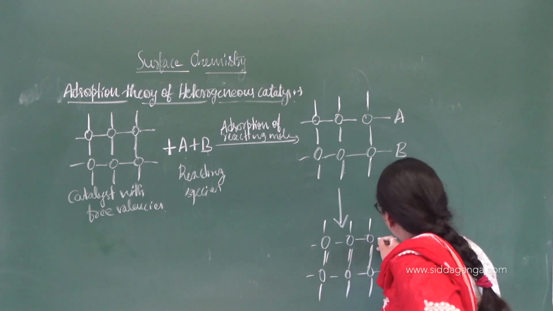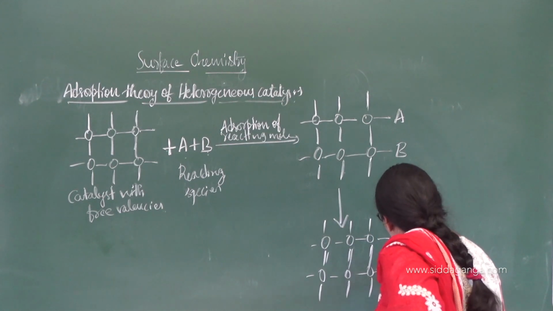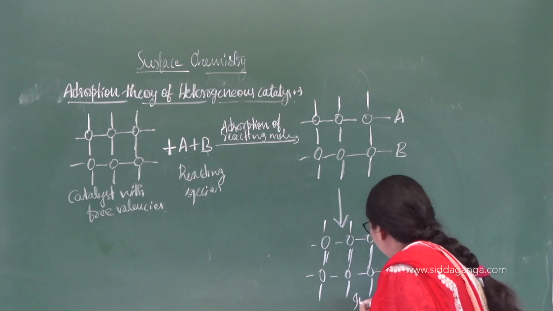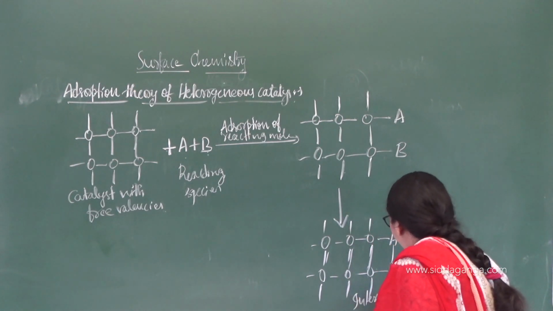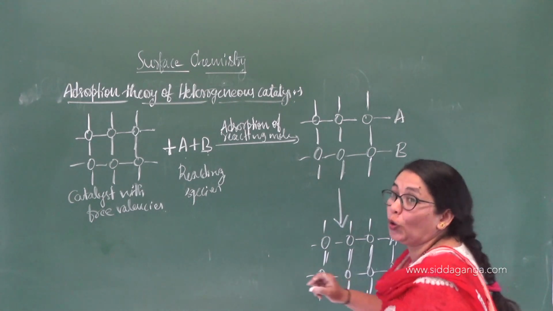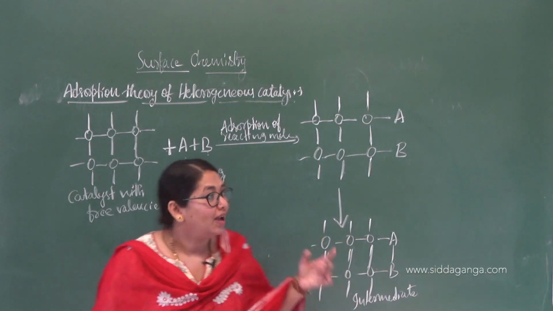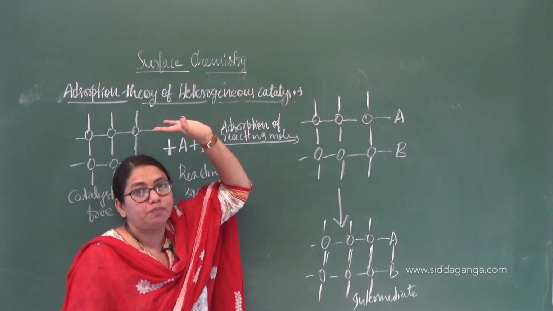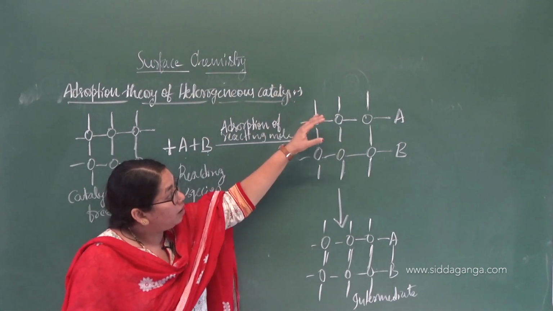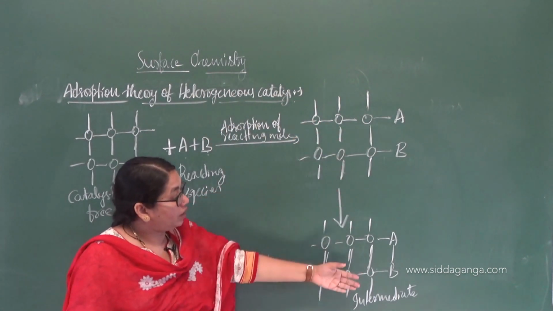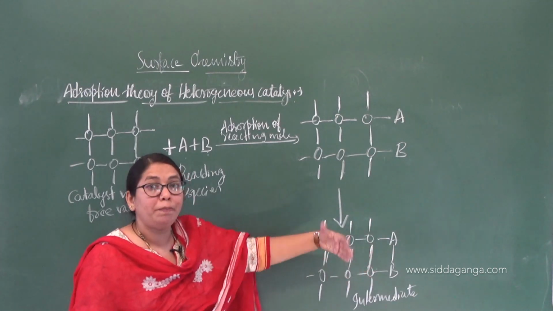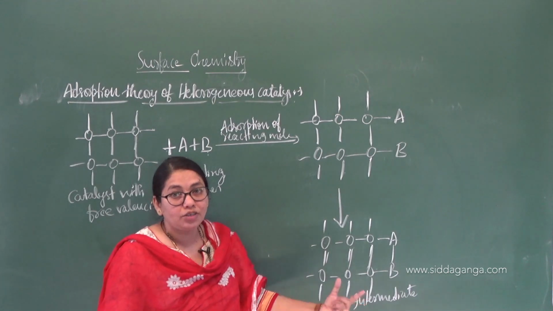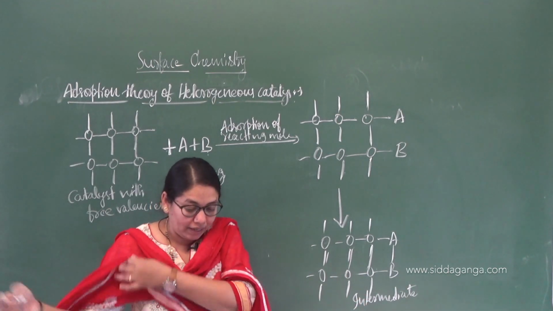There is a connection here. It is called as what? An intermediate. This is called the intermediate. See, this is a combination of the old theory and the new theory, right? In the old theory, the reactants are adsorbed and they react, leading to the formation of product. But once they get adsorbed, they react with each other, form bonds, and bond breaking and bond making will take place. This leads to the formation of an intermediate.